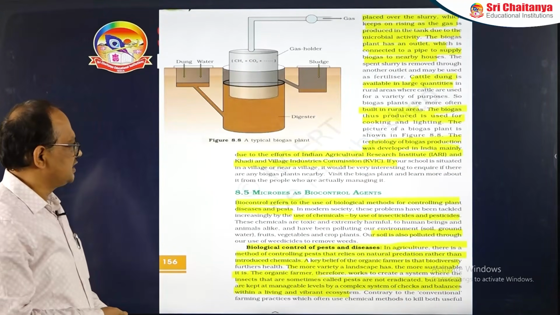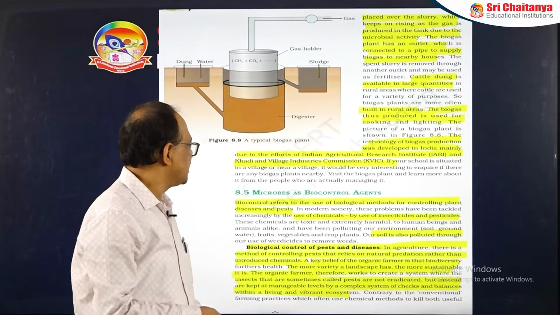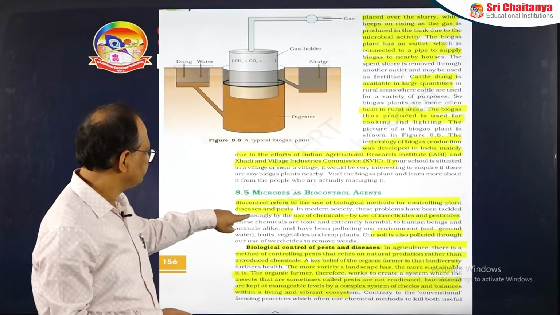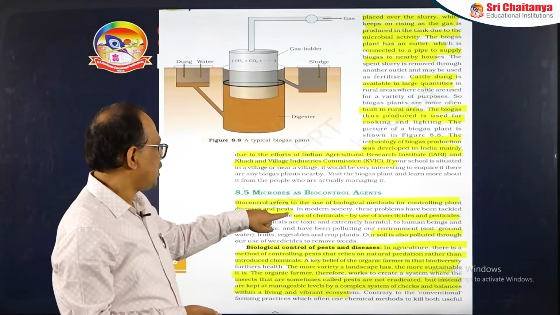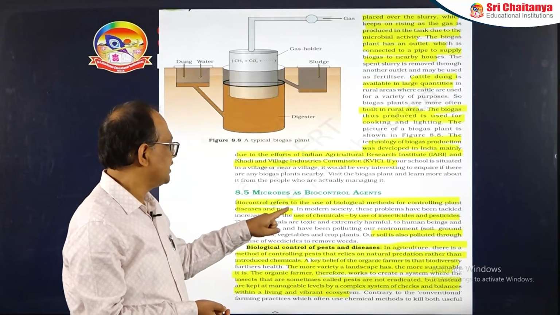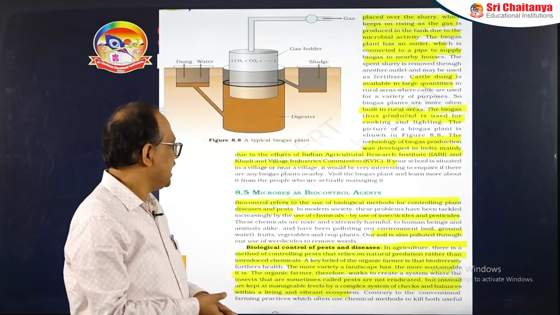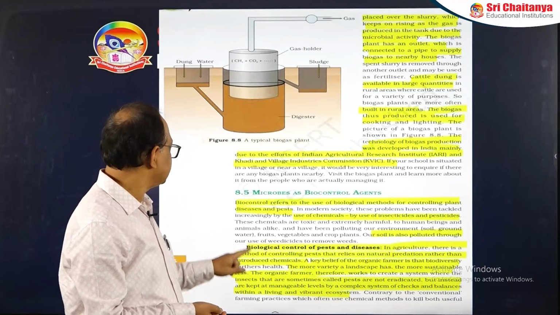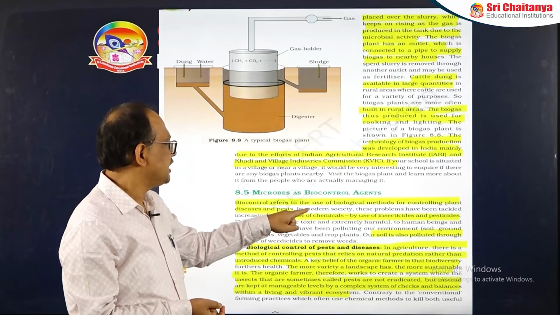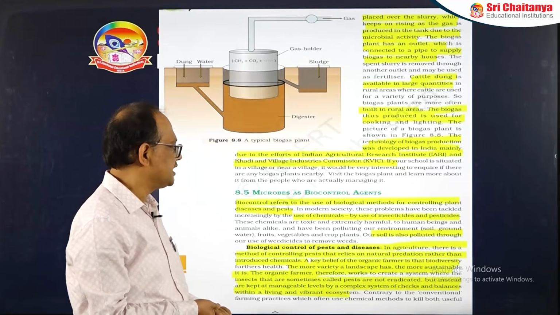Now next is microbes as biocontrol agents. Biocontrol refers to the use of biological methods for controlling plant diseases and pests. In modern societies, these problems have been tackled increasingly by the use of chemicals, that is, insecticides and pesticides. These chemicals are toxic and extremely harmful to human beings and animals, and have been polluting our environment, like soil, groundwater, fruits, vegetables, crop plants, etc.